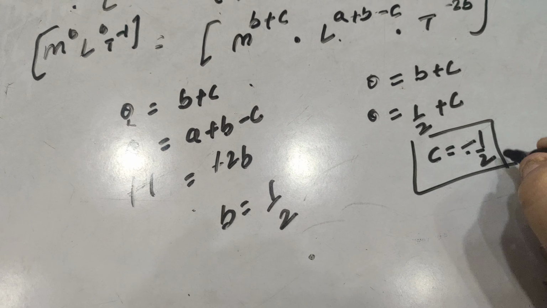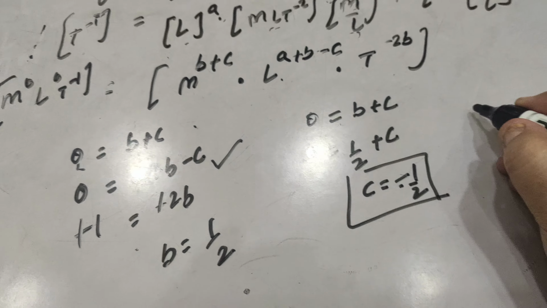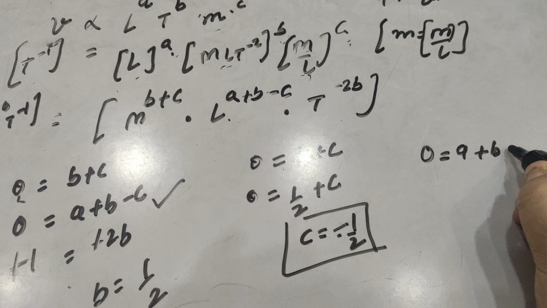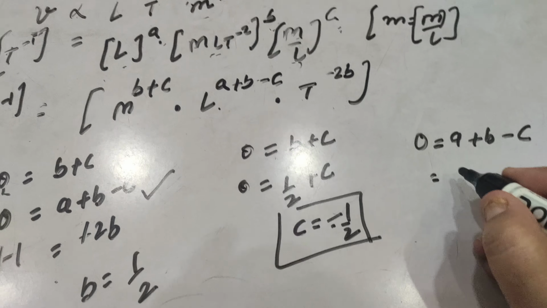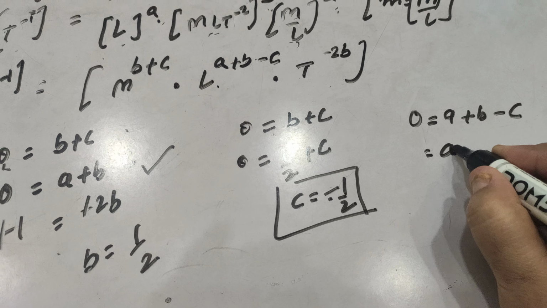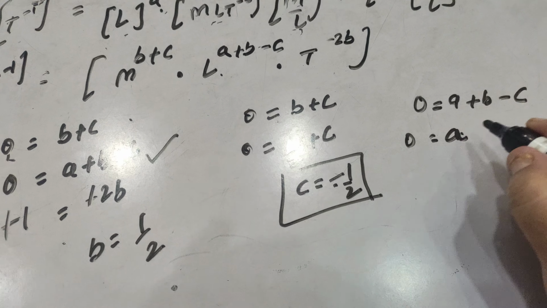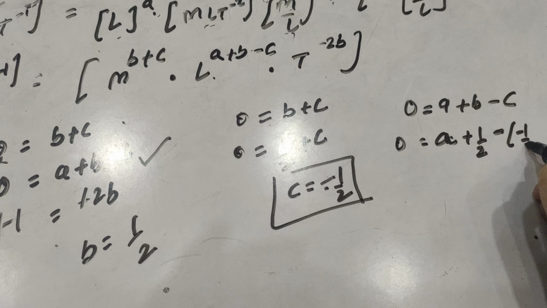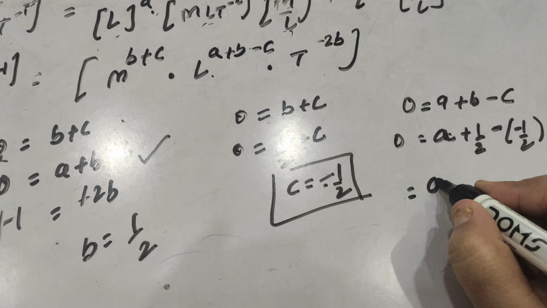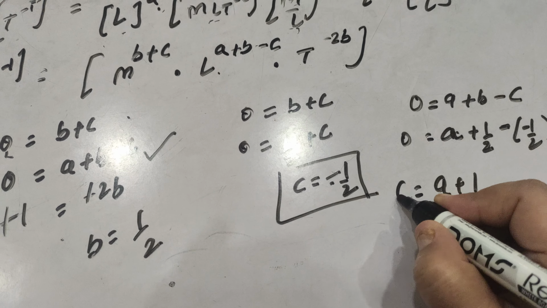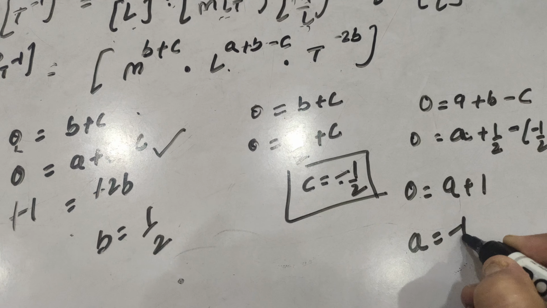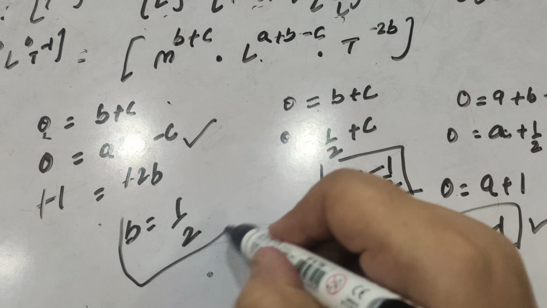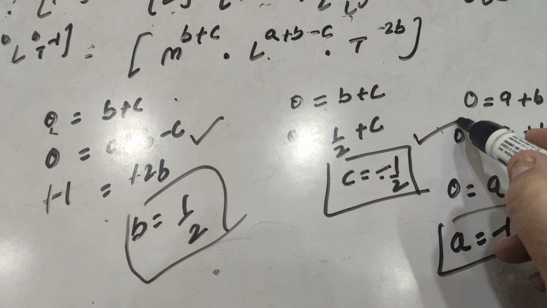Now putting B and C in this equation, we have 0 is equal to A plus B minus C. A we don't know, so we leave it as it is. B is plus 1 by 2, minus C is plus 1 by 2. So this comes out to be A plus 1 is equal to 0, or A is equal to minus 1. So we get the values: A is equal to minus 1, B is equal to 1 by 2, and C is equal to minus 1 by 2.